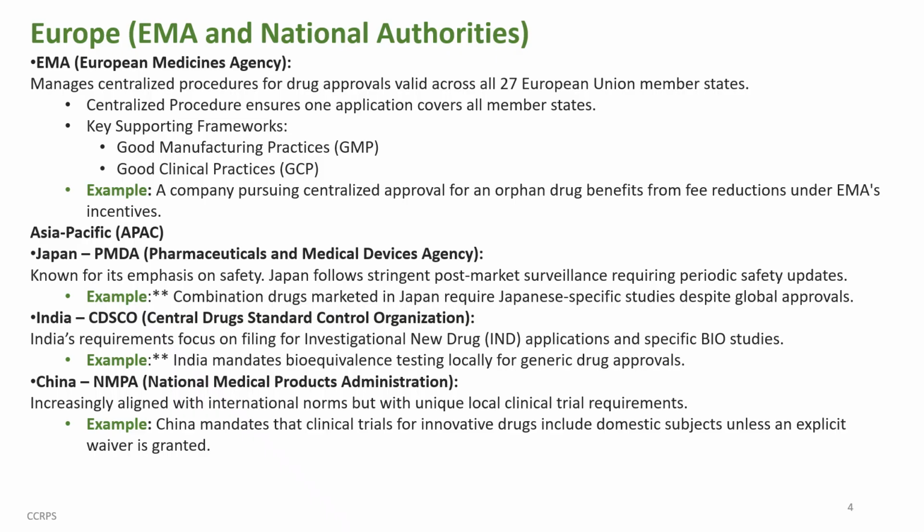Europe, EMA and national authorities. EMA, the European Medicines Agency. It manages centralized procedures for drug approvals valid across all 27 European Union member states. Centralized procedure ensuring one application covers all member states. Some key supporting frameworks would be the GMP and GCP, which is the Good Manufacturing Practices and the Good Clinical Practices. A company pursuing centralized approval for an orphan drug benefits from fee reductions under EMA's incentives.